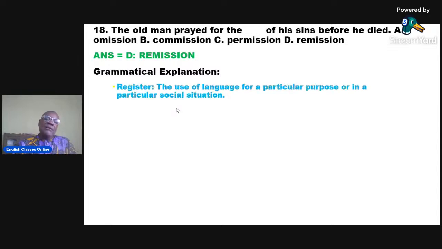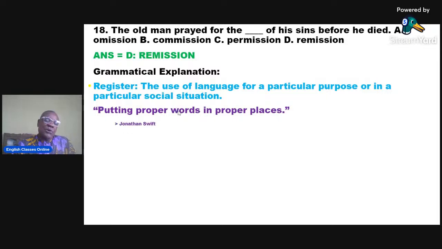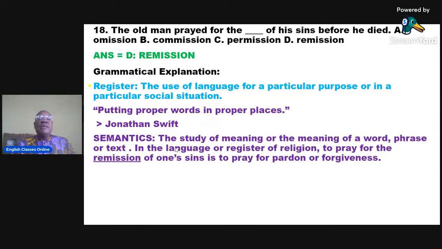So here we are dealing with the language of religion. So register is the grammatical concept we have to apply here. And then we look at the meaning of the word remission. Okay. Omission does not belong to this context. Commission also and permission, all these are eliminated. We are left with remission. Now, what is the meaning of remission? In the language or register of religion, to pray for the remission of one's sins is to pray for pardon or forgiveness, okay? Remission means pardon or forgiveness, okay?